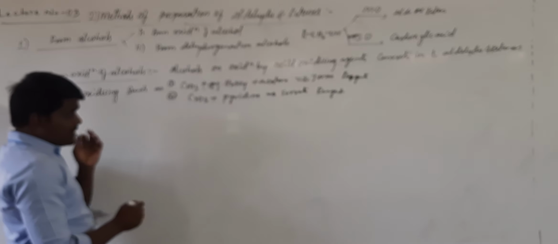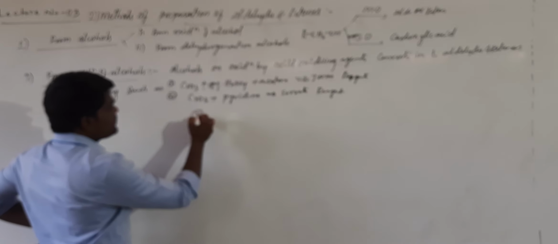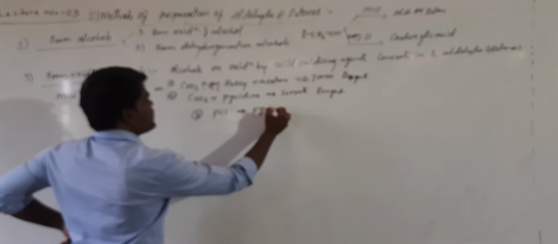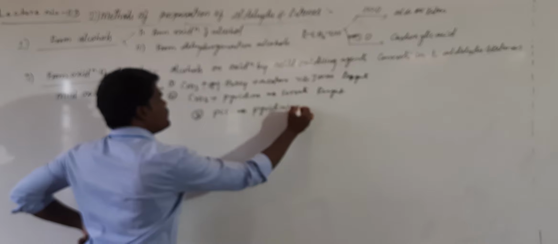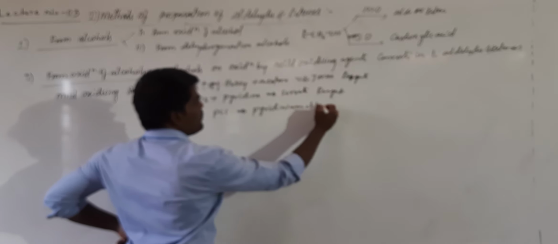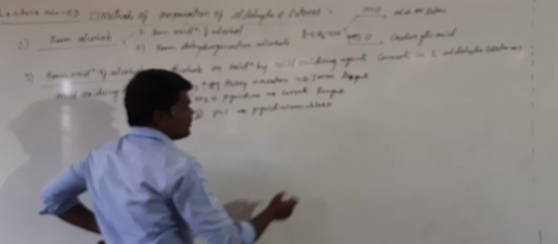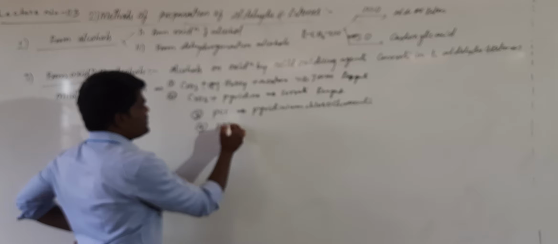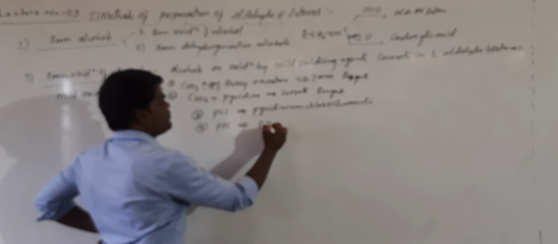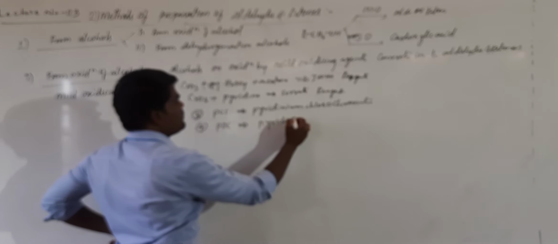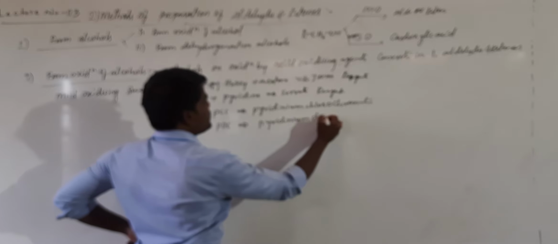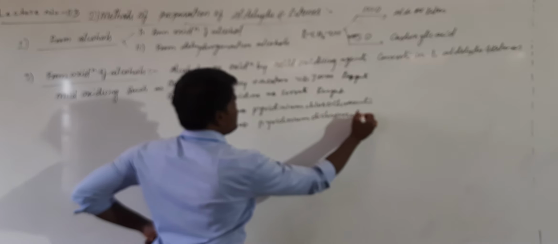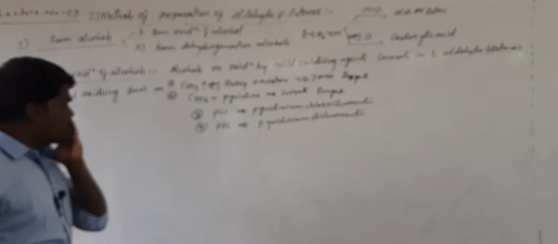You may also take as an example PCC. PCC means pyridinium chlorochromate. You can also take PDC. PDC means pyridinium dichromate. These are the examples of mild oxidizing agents.